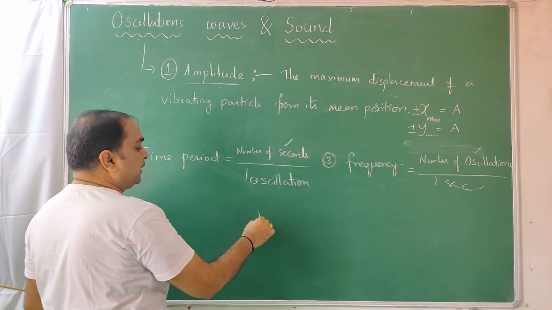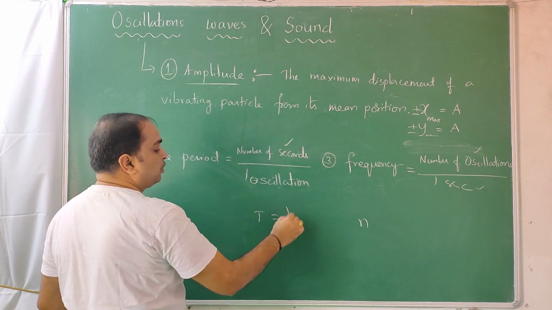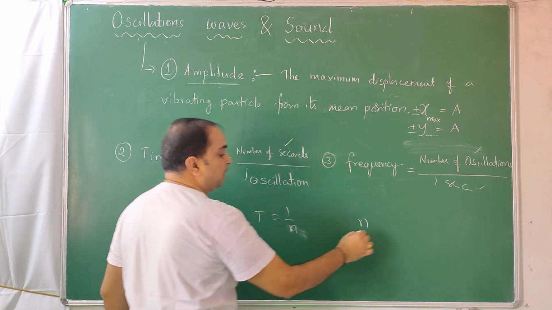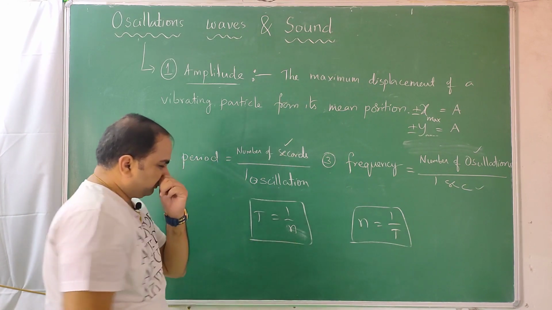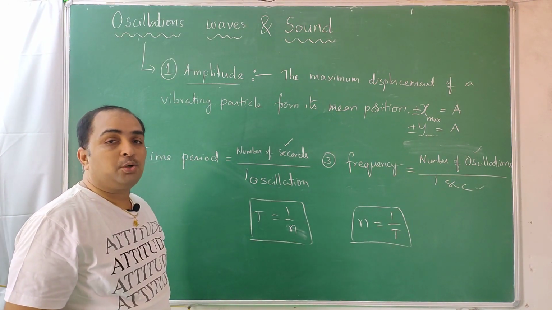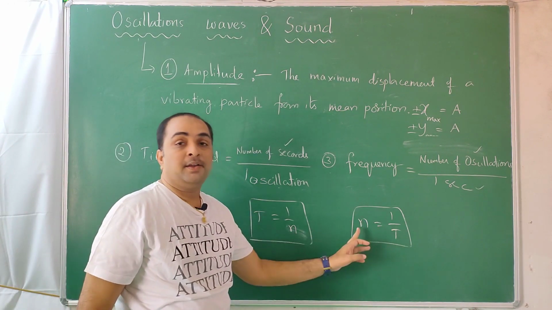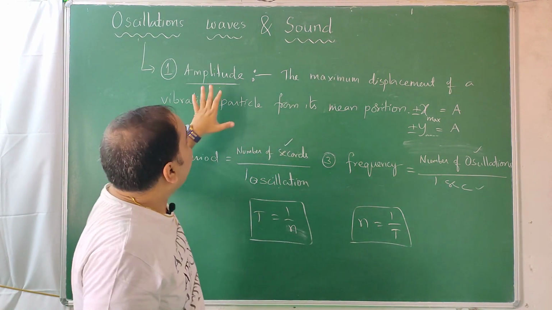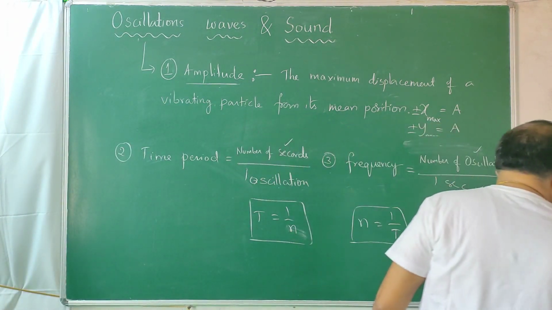If you write time period as T and frequency as n, T is equal to 1 by n, always replaceable, and n is equal to 1 by T, always replaceable. T is equal to 1 by n, n is equal to 1 by T. By knowing frequency we can find time period, by knowing time period we can find frequency. So these are the main three definitions you should learn related to oscillations.